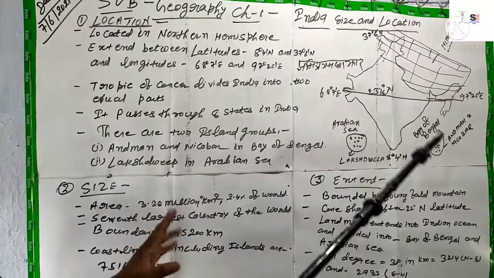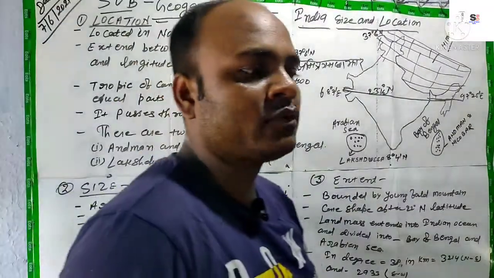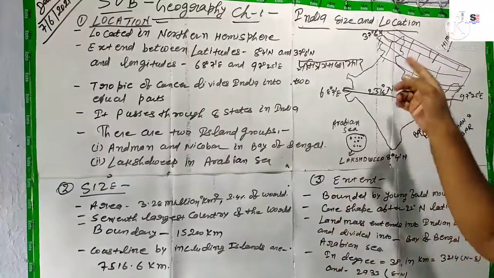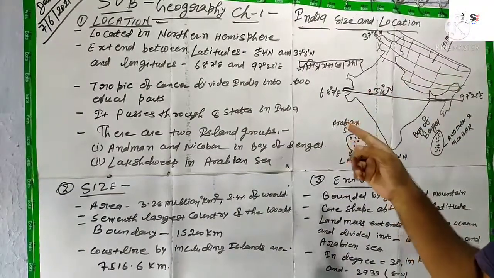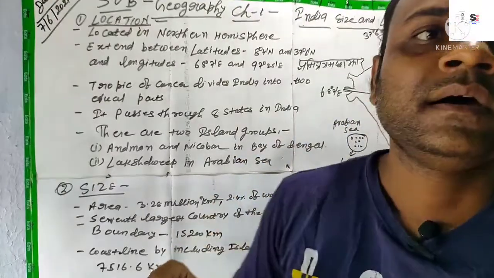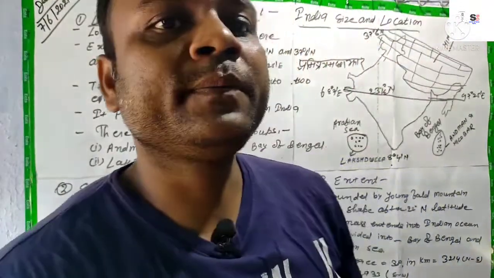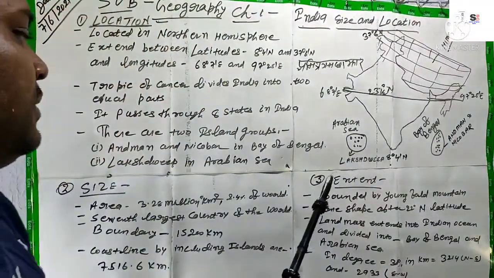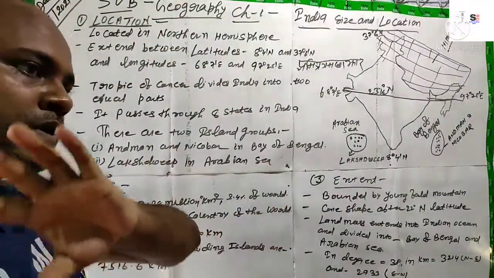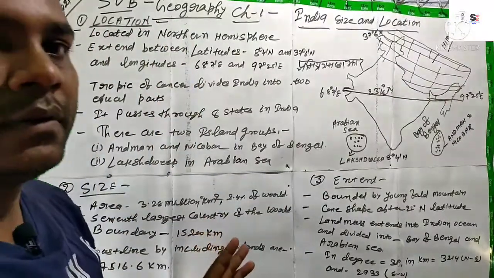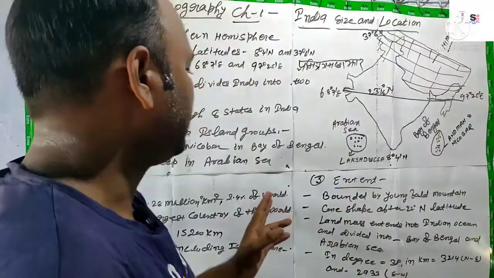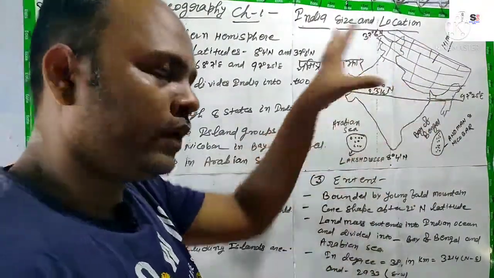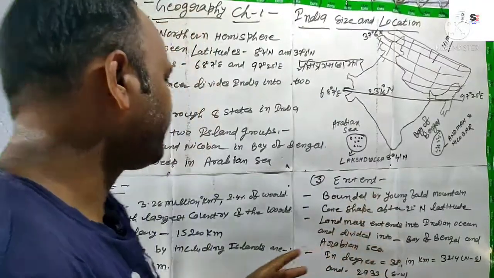That 3.28 million square kilometer is the area of India, which occupies 2.4% of the total world's topography and land mass, right? 2.4% of the total world's land mass, right?